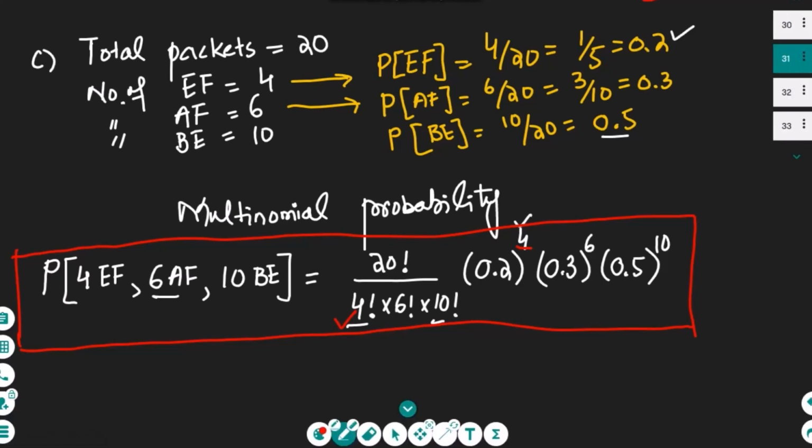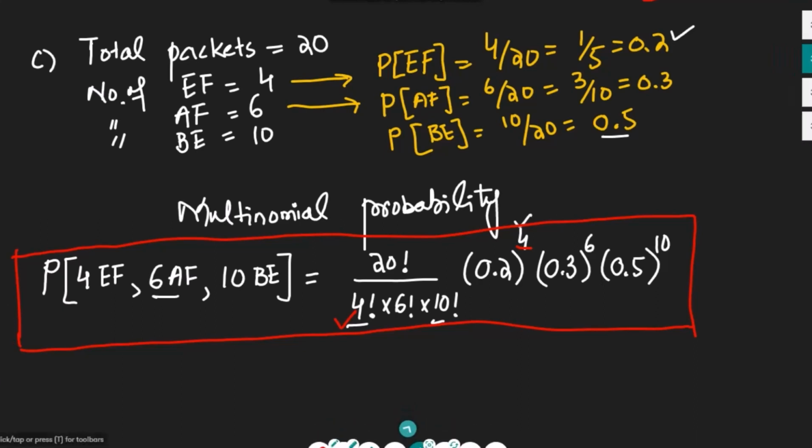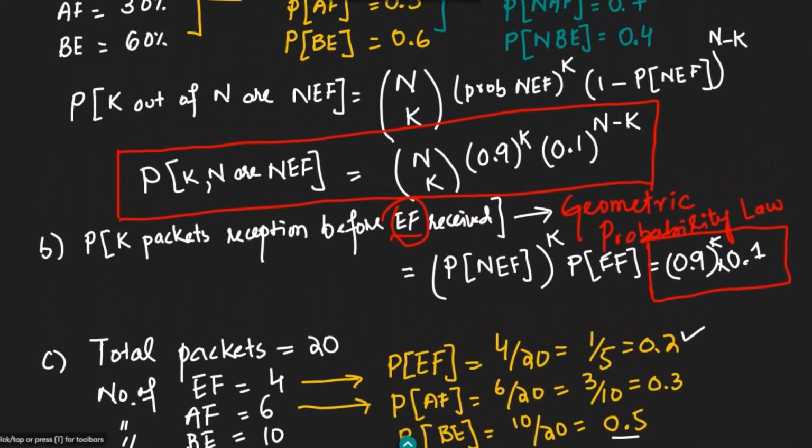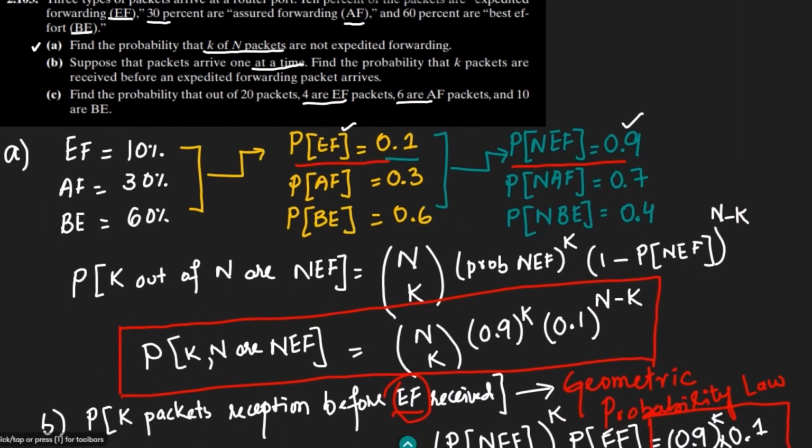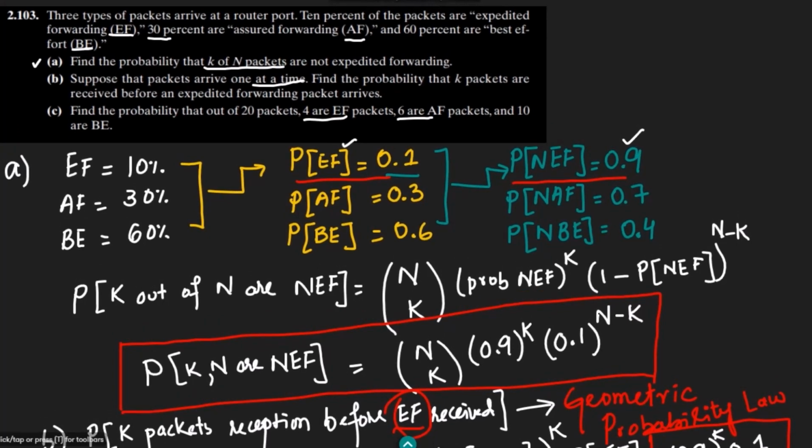Okay. So that is it for today, in which we have discussed the probability scenario of the packets which are arriving at the input of any router port. We have discussed a very simplified scenario in a very interesting manner, and I will talk more about the same kind of problems in our upcoming video.